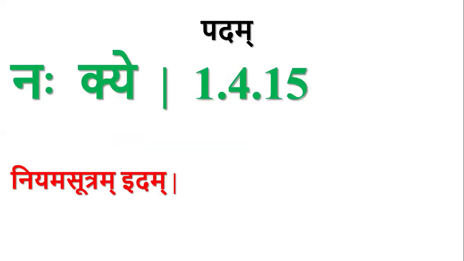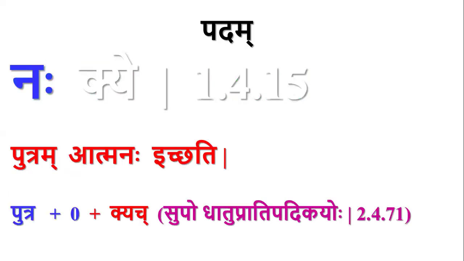It means only nakaranta words will get padasangna whenever they are followed by this kya-adi pratyaya.